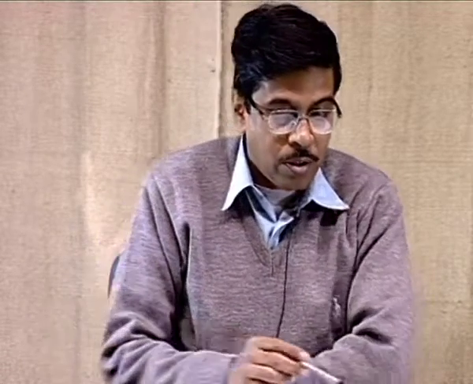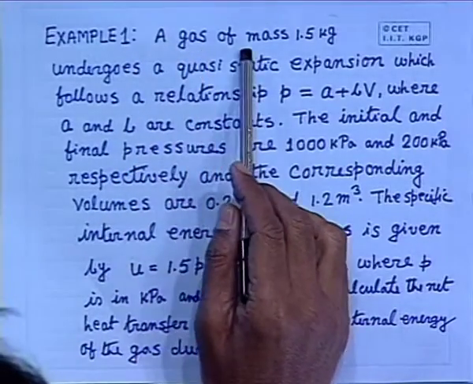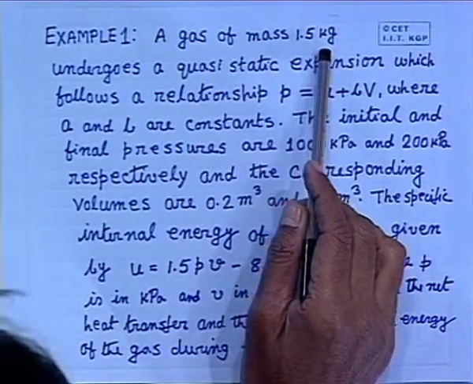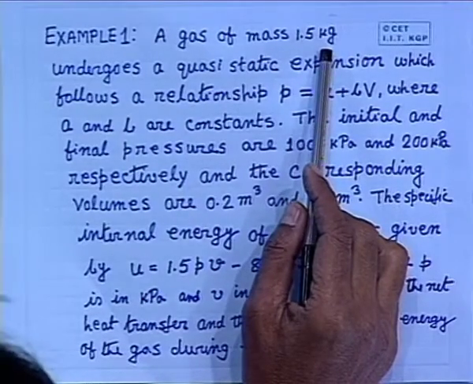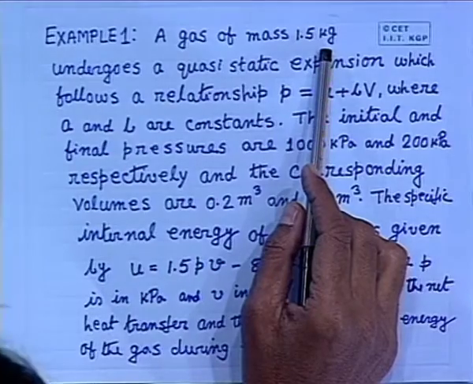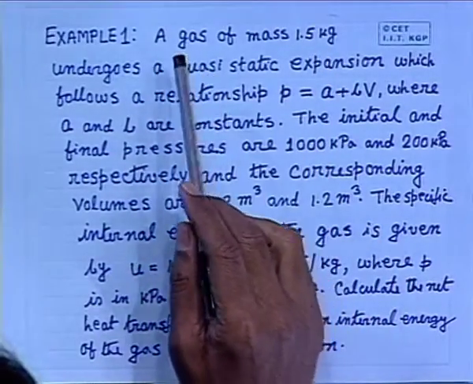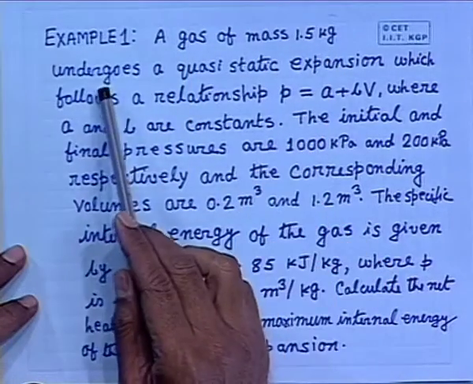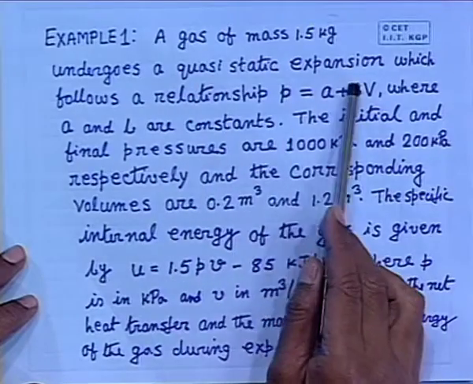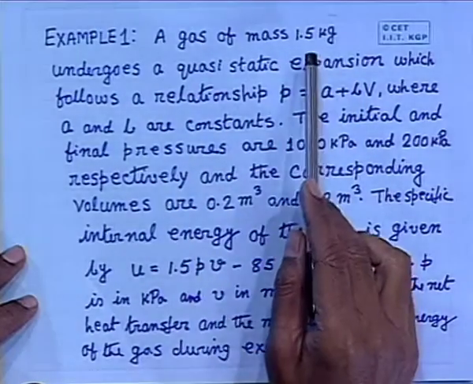First problem, example 1. A gas of mass 1.5 kg. Now, this is a problem relating to the application of the first law in a closed system, and we start with a very simple problem, a straightforward application. A gas of mass 1.5 kg undergoes a quasi-static expansion. You may or may not write the entire problem, you can write only the pertinent points.